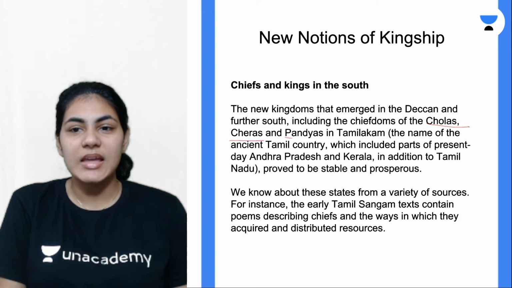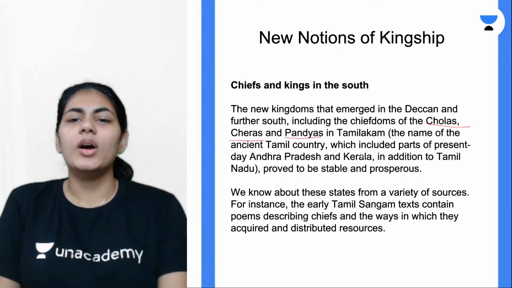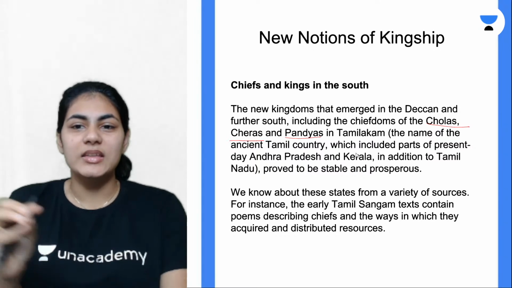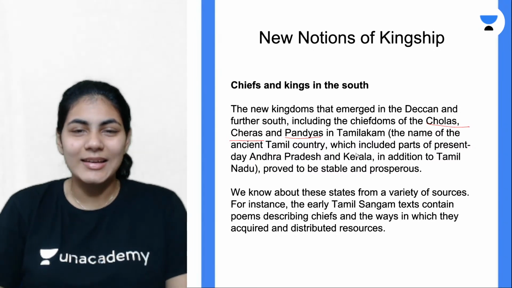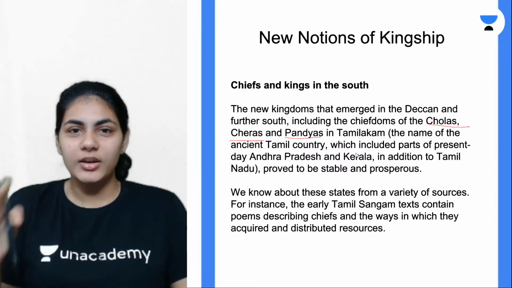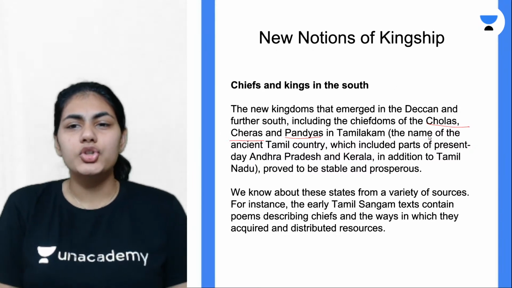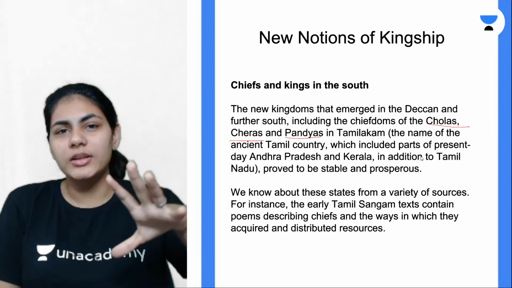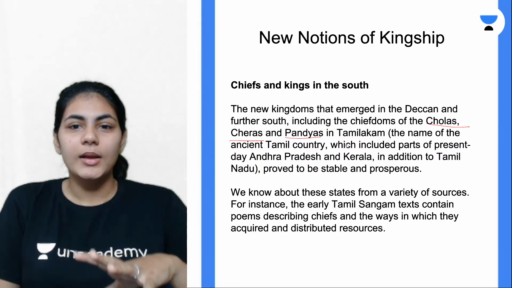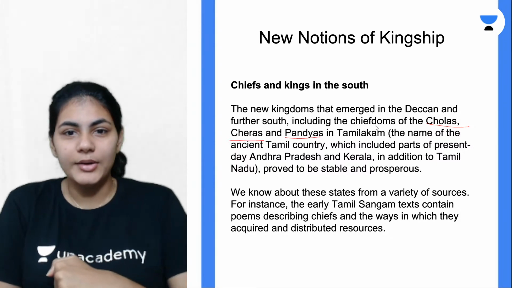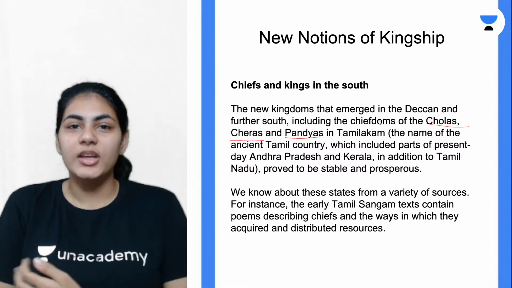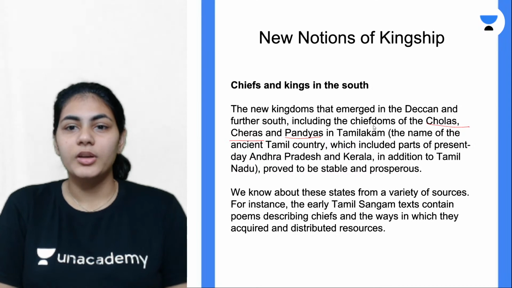So again, roughly to give you an idea as to where they ruled, just imagine the Indian political map in your head right now. Cholas roughly ruled the northern Tamil Nadu region, Pandyas ruled the southern Tamil Nadu region, whereas Cheras were in charge of the Kerala region, right?